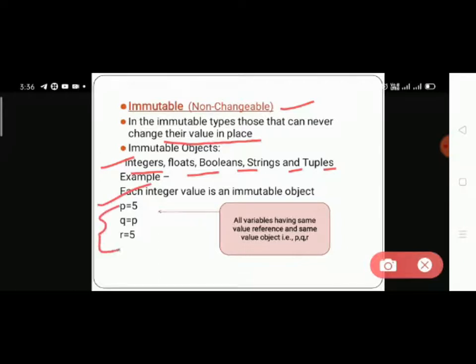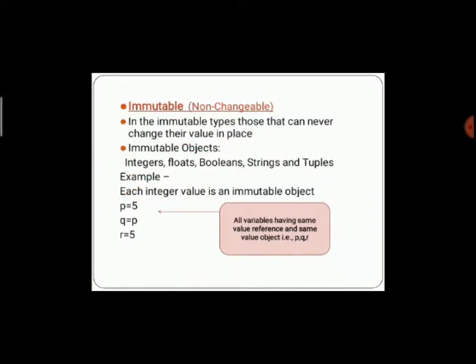Those store p, q and r, three variables. Those are stored with the similar value, means p stores 5, q stores p and r stores 5. In those, q stores p, and p always stores the value 5. They represent the same value. P, q and r store the value 5. Those are mentioned in the box. All variables have the same value reference and same value objects, that is p, q, r. Okay, I hope you understand.